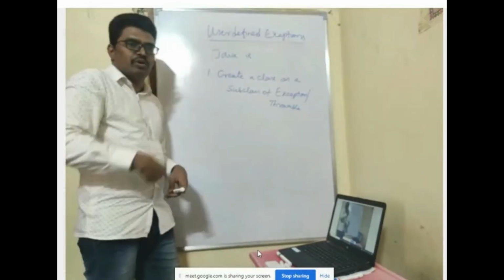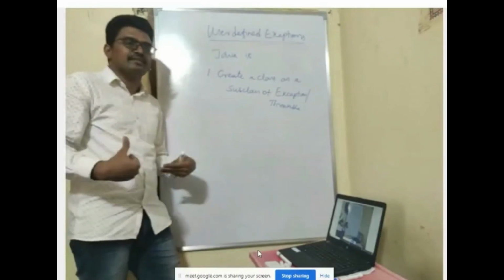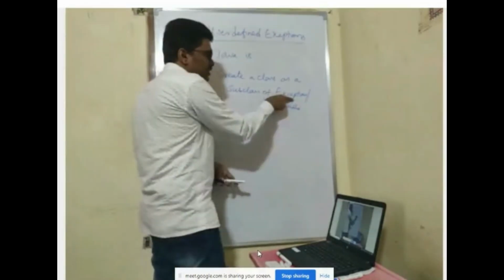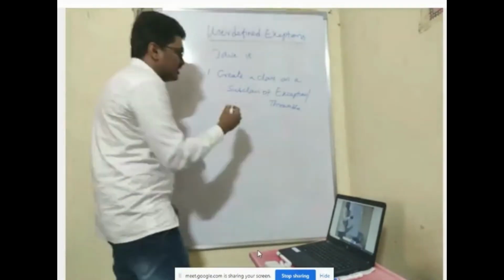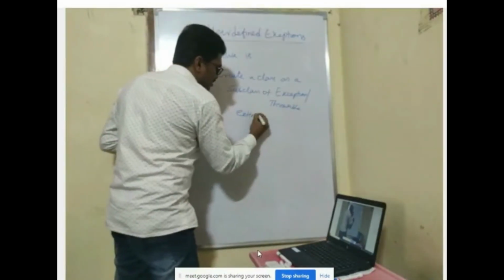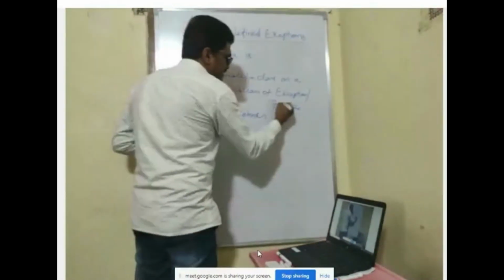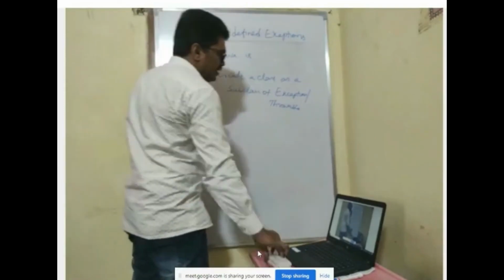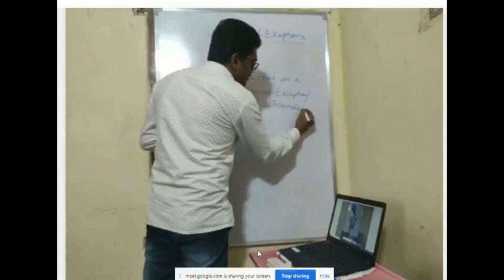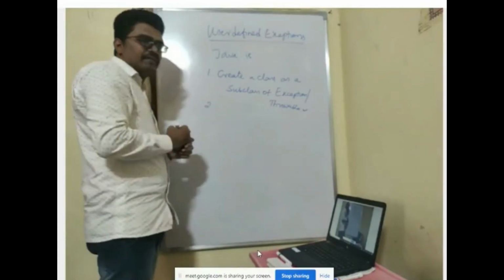In order to make my class an exception class, I should make it a subclass of exception or throwable. How to make a subclass? Just use the extends keyword. So some class XYZ extends either exception or throwable. That's what you have to do. We use these two because they are the super classes for exceptions in Java. That is the first step.